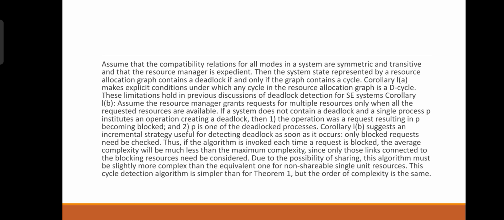Assume the compatibility relations for all modes in a system are symmetric and transitive, and that the resource manager is expedient. Then the system state represented by a resource allocation graph contains a deadlock if and only if the graph contains a cycle. If the algorithm is invoked each time a request is blocked, the average complexity will be much less than the maximum complexity, since only those links connected to the blocking resource are examined.